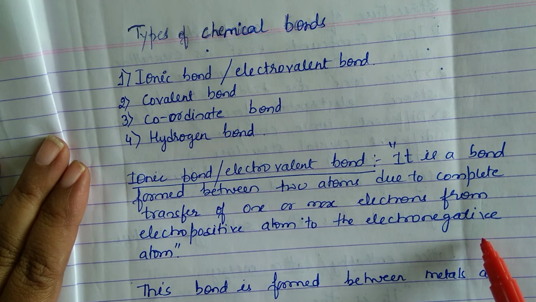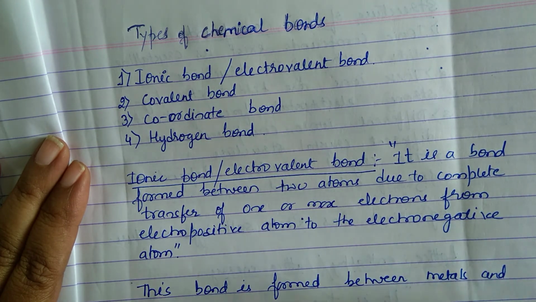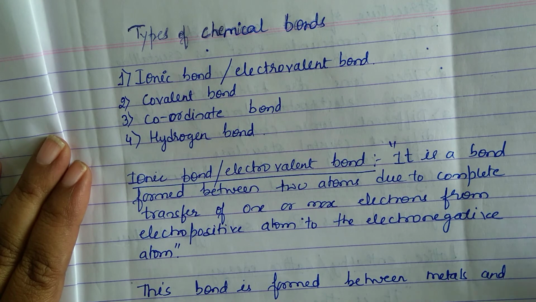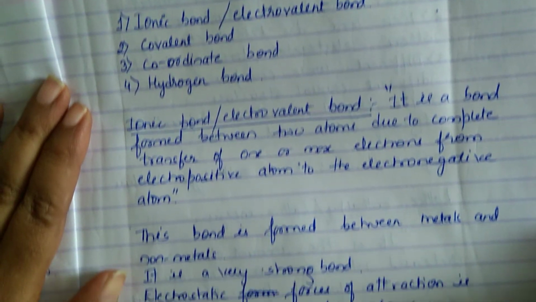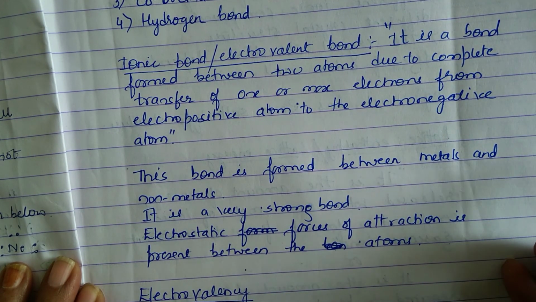So what is ionic bond? It is a bond formed by complete transfer of electrons from one atom to another atom. The atom which gives the electron is called the electropositive atom, and the one which gains the electron is called the electronegative atom. And what type of transfer is here? There is complete transfer of electrons. Usually, this type of bond is formed between metals and non-metals. So s block and p block elements combine, giving you ionic bond.